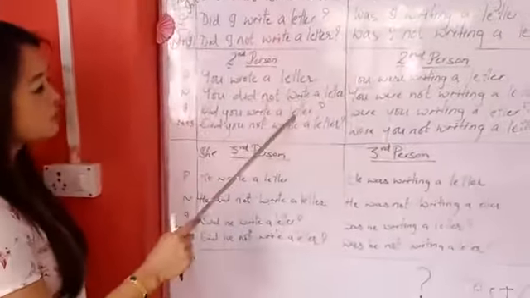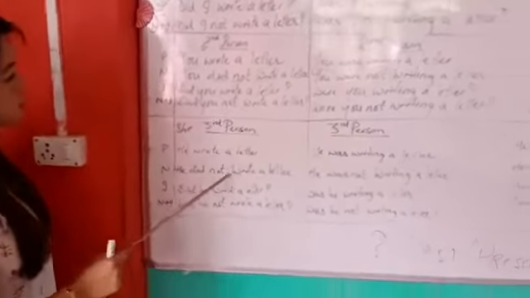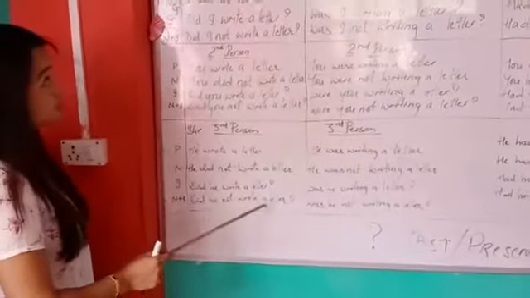Did you write a letter? Did you not write a letter? He wrote a letter. He did not write a letter. Did he write a letter? Did he not write a letter?